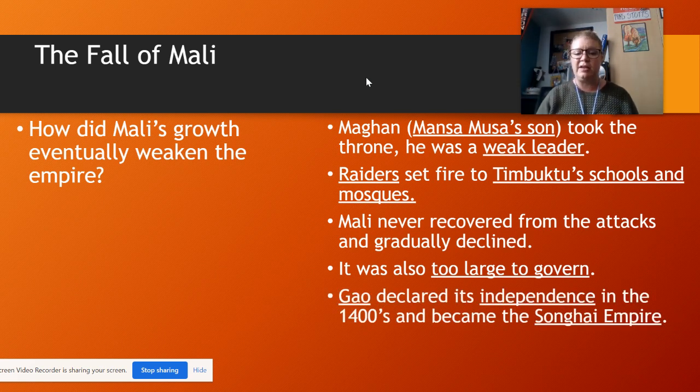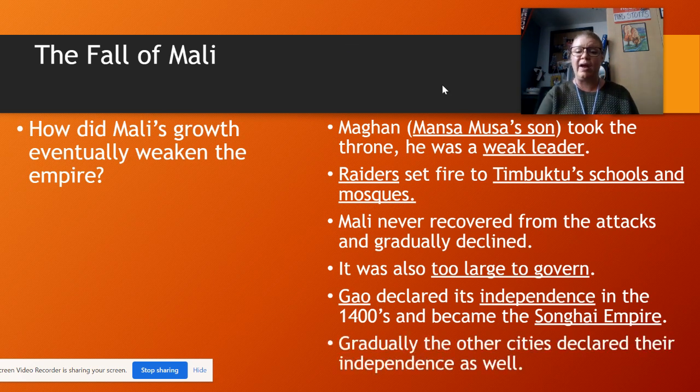Gao declared its independence in the 1400s, and when they gain their independence, they become their own empire, which is the Songhai Empire. And the Songhai Empire we are going to study in 6.3. So Gao is this little city. It breaks off, but when it breaks off, it also brings a giant chunk of land surrounding the Niger River with it. And the Niger River is one of the main routes for trade. So it's going to become a very powerful empire on its own. And gradually, the other cities declare their own independence as well.